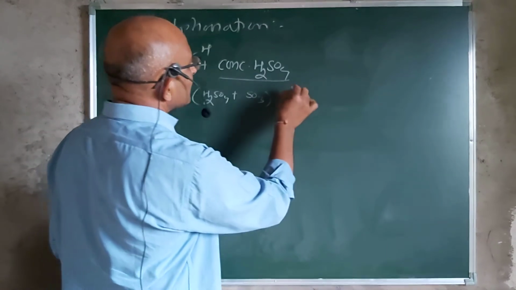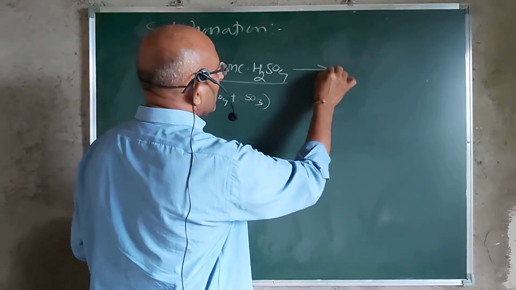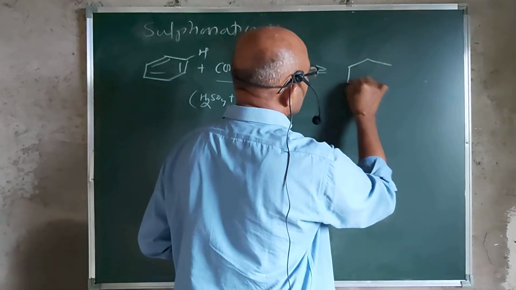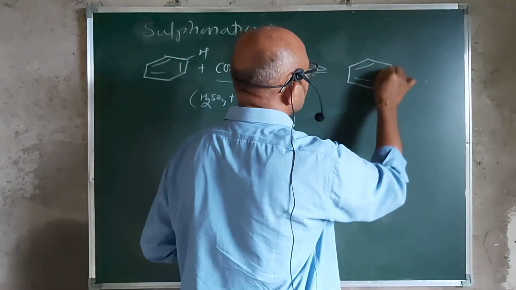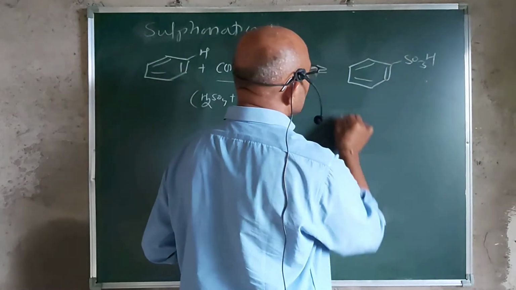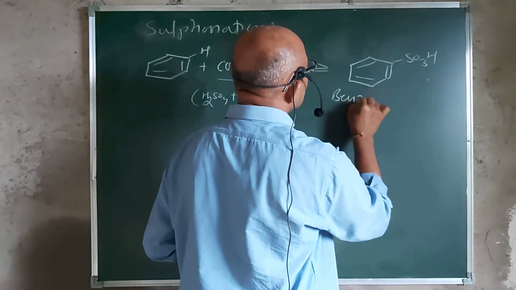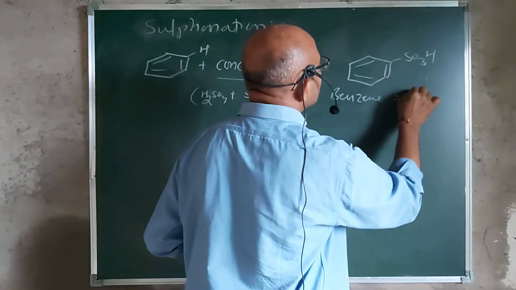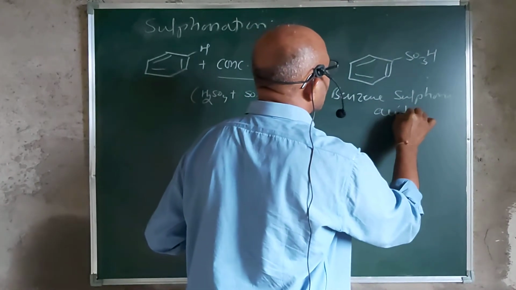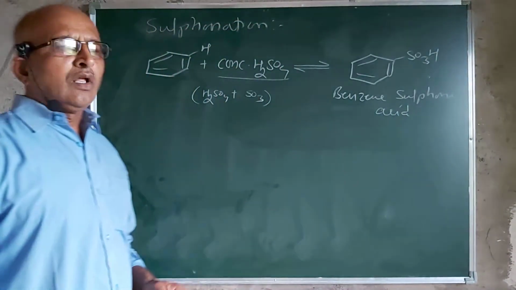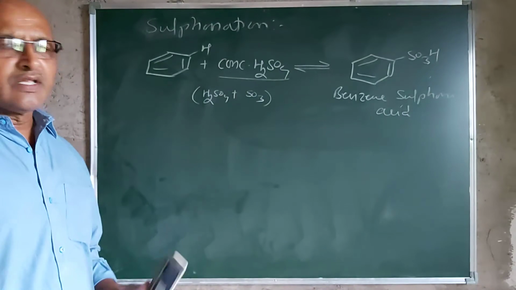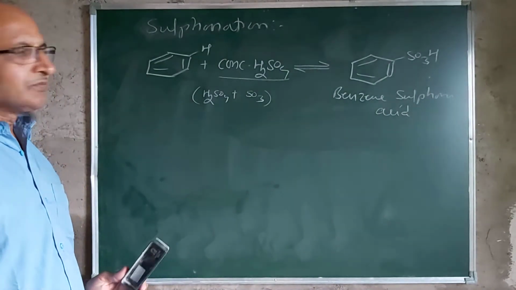So such type of acid, when it reacts with benzene, you get the formation of benzene sulfonic acid. The hydrogen atom has been replaced by the sulfonyl group, and so this product obtained is your benzene sulfonic acid. So, the overall reaction is a continuous, reversible reaction.